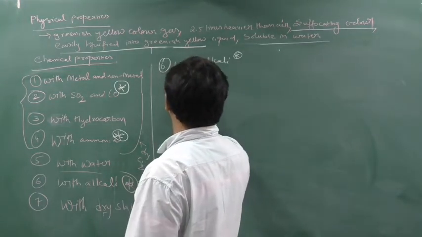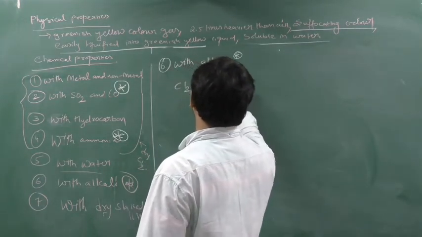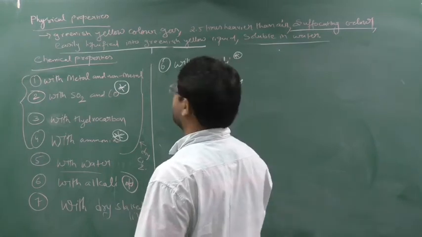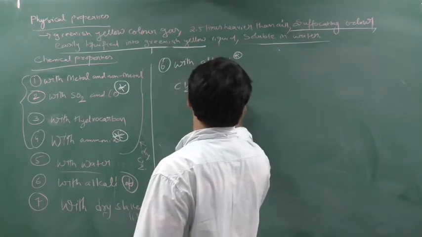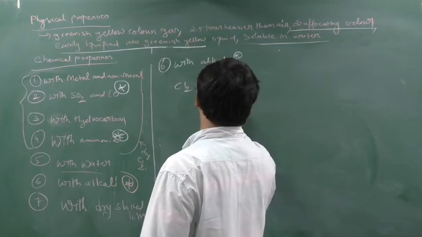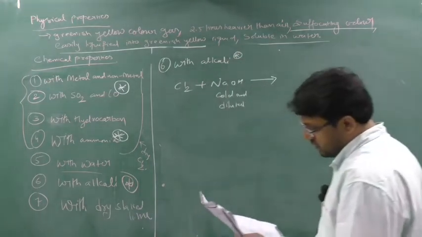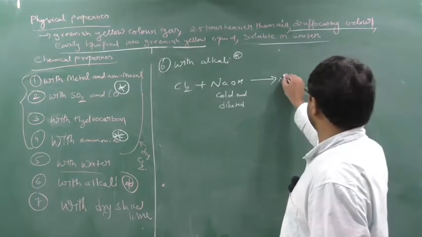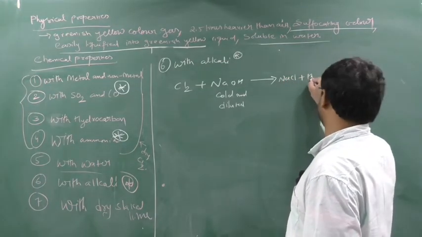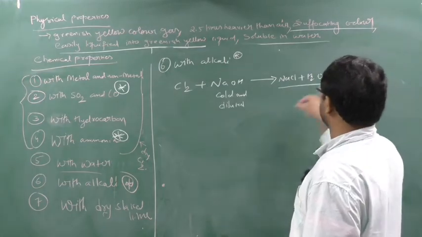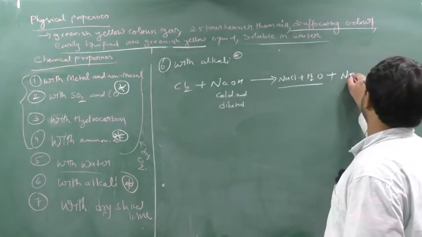Now see here. I take chlorine and react it with NaOH, and the first condition I am keeping for the NaOH is cold and dilute. So please remember this. Here I will get two compounds. First I will get NaCl plus H2O. This compound is common, but if it is cold and dilute, I will get NaOCl.